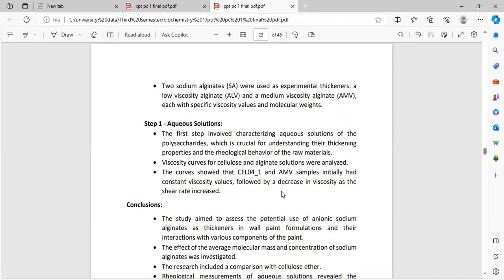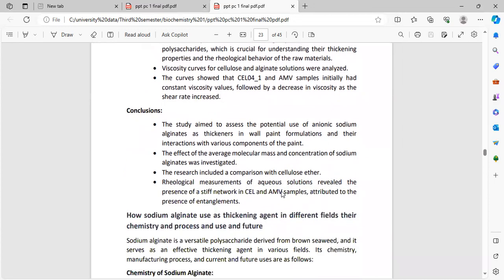Conclusion: the study aimed to assess the potential use of ionic sodium alginates as thickeners in wall paint formulation and their interaction with various components of the paint. The effect of the average molecular mass and concentration of sodium alginate was investigated. The research included a comparison with cellulose.